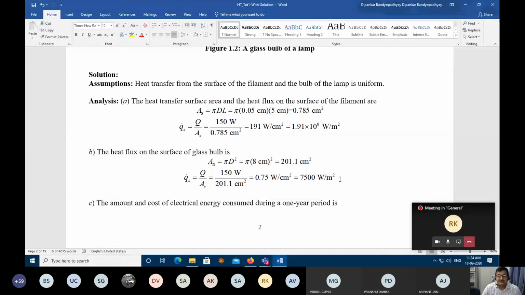So that the tolerance of the filament is much higher than that of the glass bulb itself. This amount of heat that can pass through itself without breaking down or something. Yes, but you are talking about the heat flux. Right, but the amount of heat passing through a specific area of the light bulb, if it gets beyond a certain limit, then there is a possibility that the material might break down. So that threshold is higher for the filament than it is for the bulb.